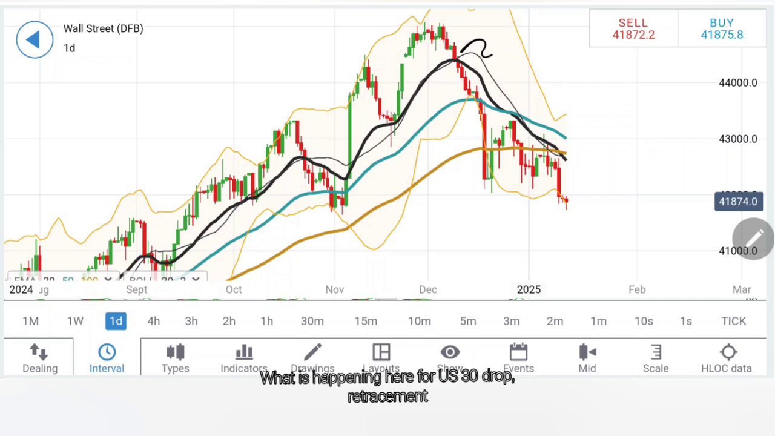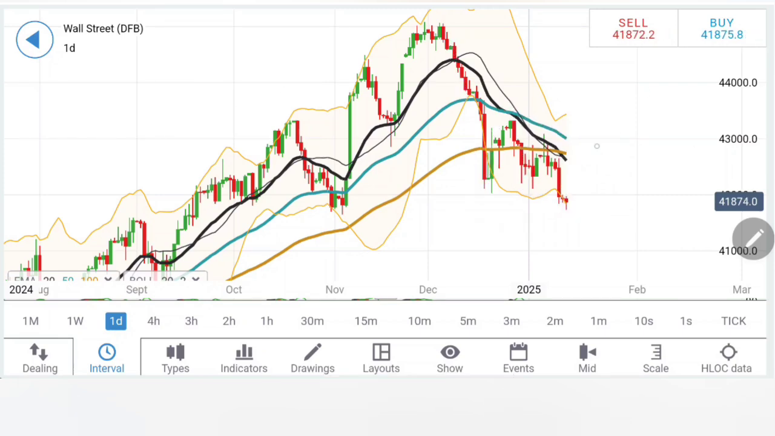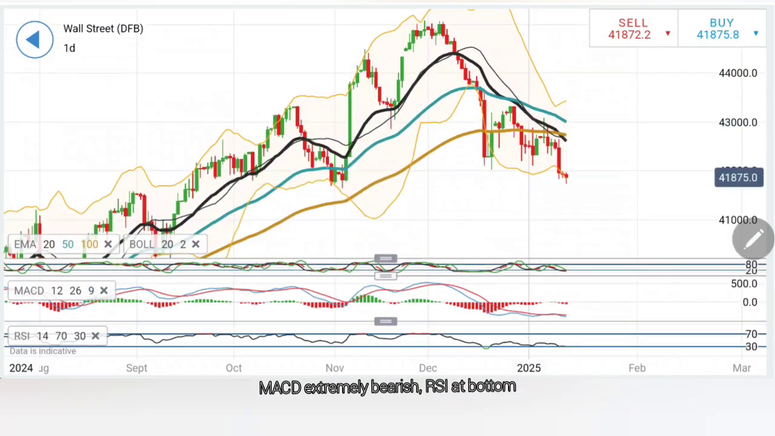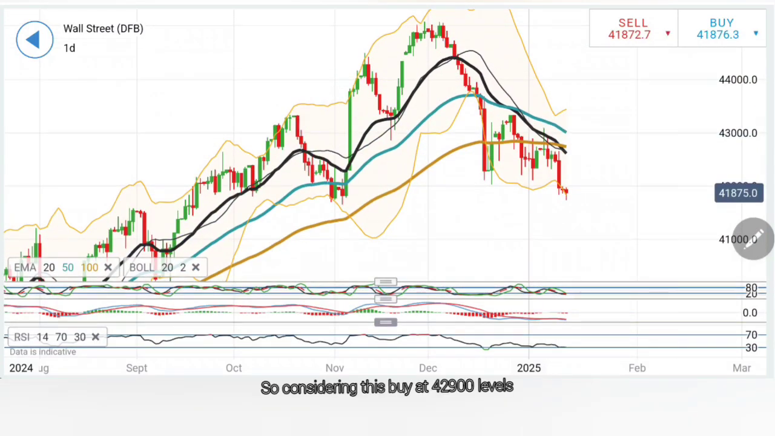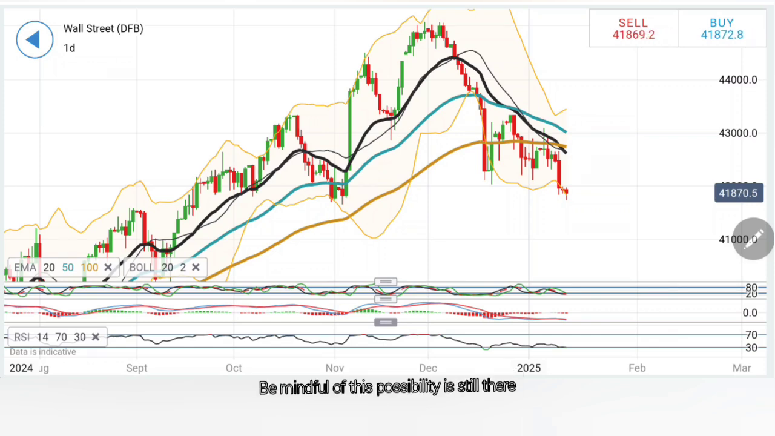What is happening here for US30: drop, retracement, drop, retracement, drop. Yes, it is trying to create this channel, which is a bearish channel. The highs of this channel are now towards 42,800, 43,000 levels. Stochastic oversold here, MACD extremely bearish, RSI at bottom. So considering this, buy at 42,900 levels, expected to move towards 42,950, 43,000, 43,020 as the second target zone. Once it stays above this, chances will be high that we may see US30 towards 43,200 levels. Be mindful, the possibility is still there for a stronger recovery. Beyond 43,200, stay bullish for 43,350, 400 as the next targets.